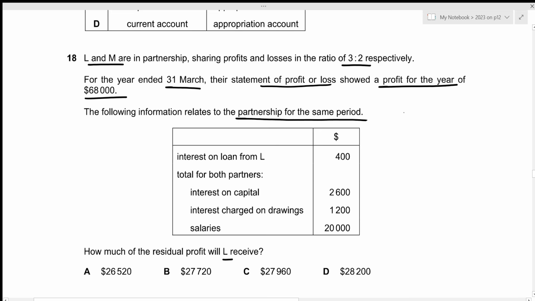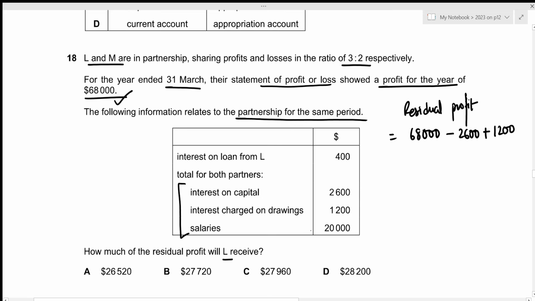So we first have to figure out the residual profit, and in this case we will just be following the format of our appropriation account. So we start with the profit for the year of 68,000. Then we have to adjust these three. So the interest on capital is something that the partnership will pay to the partners, which means that this will reduce the residual profit. So we have to subtract 2,600. Then we have the interest charged on drawings. This is something that the partnership will receive from the partners. So this will increase the residual profit, which is why we have to add the 1,200.